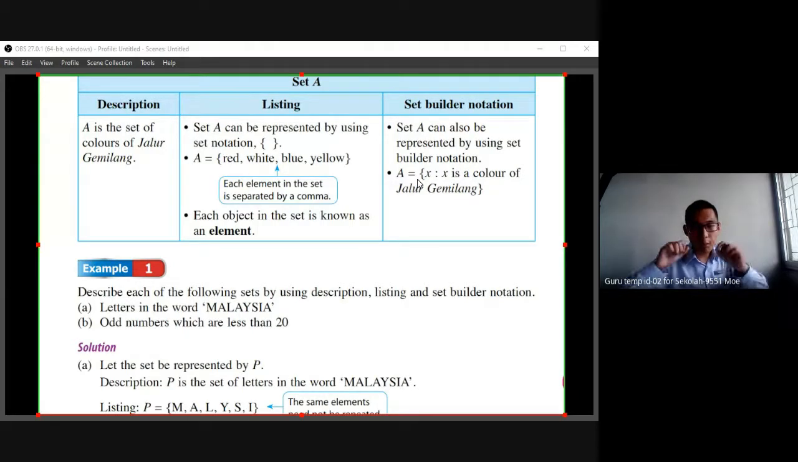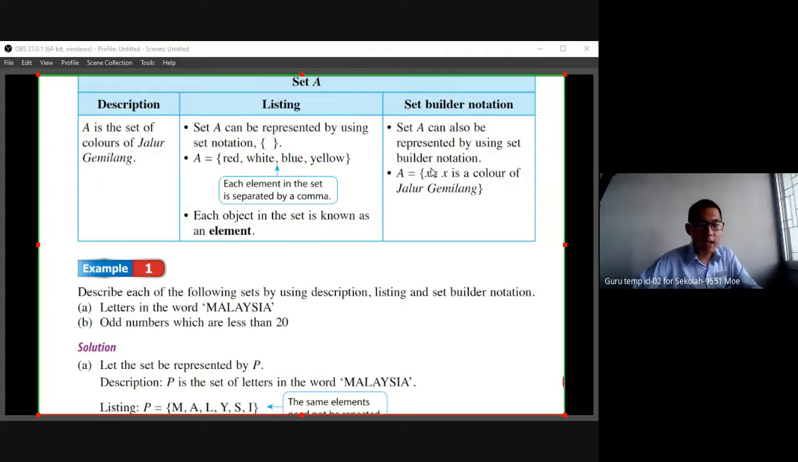So we have A equal to, still the set notation, but we have a builder inside there. We build like in computing or programming. We denote an X, where the X is a color of Jalur Gemilang. It's not listing, it's another way to describe, using language to describe them. We use a set builder notation to build it up.